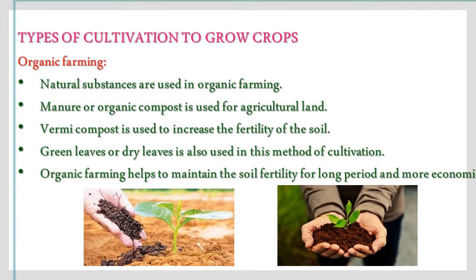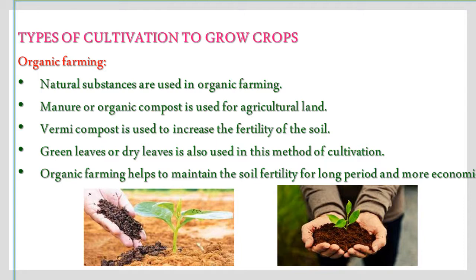Children, you have learnt about the types of agricultural land, whether it is rain-fed agricultural land or irrigated agricultural land. Now let us discuss the types of cultivation to grow crops. They are organic farming and chemical farming. Now let us discuss one by one. Organic farming.